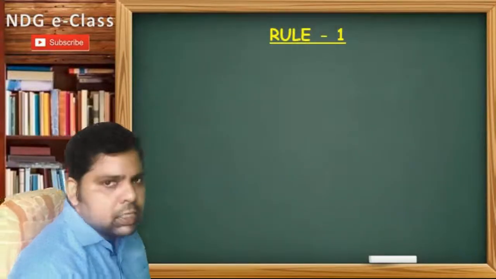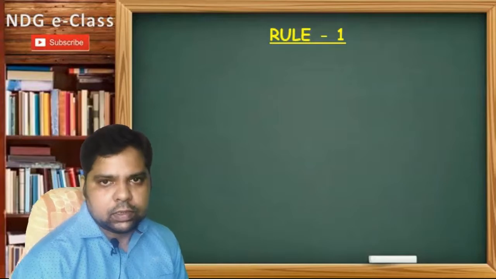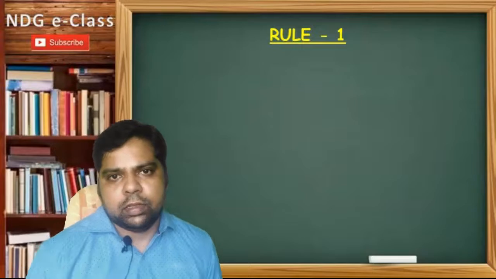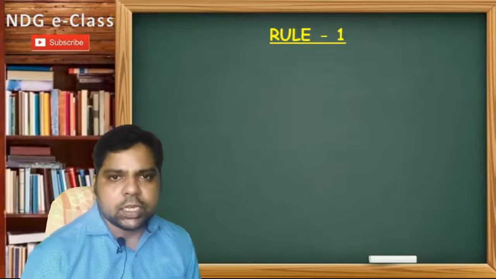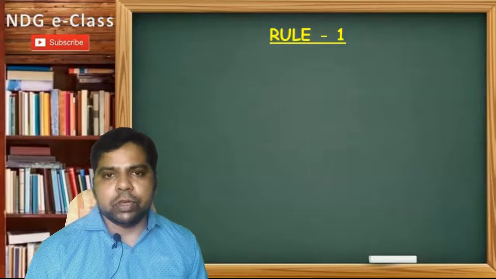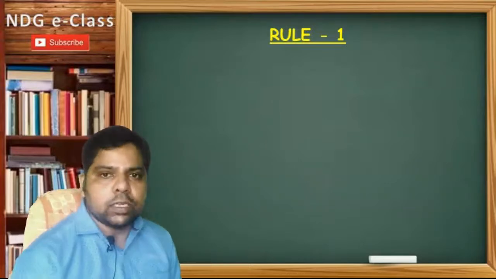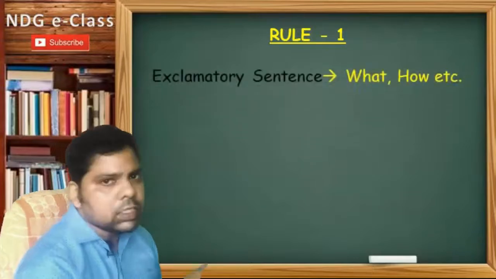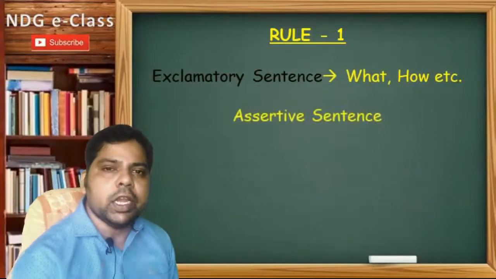When an exclamatory sentence starts with how or what, then when we make an assertive sentence from it, we will use some special words. If the exclamatory sentence contains an adjective, then we will use very or indeed.